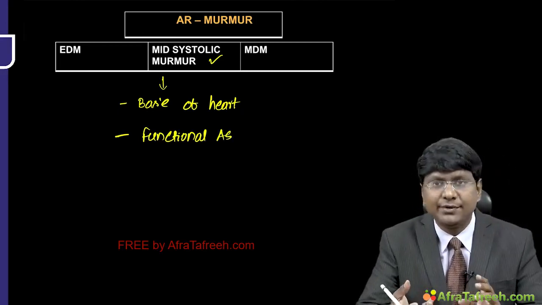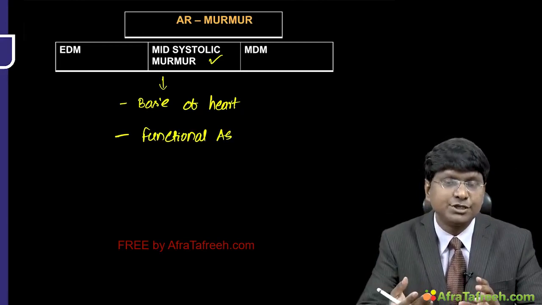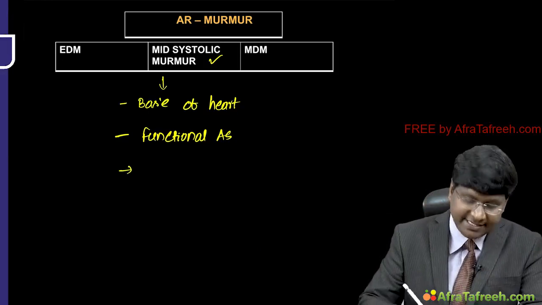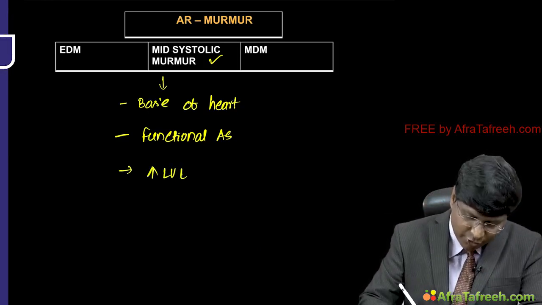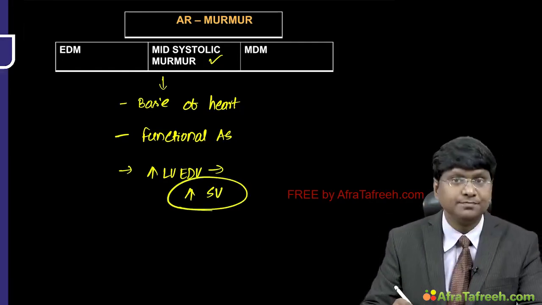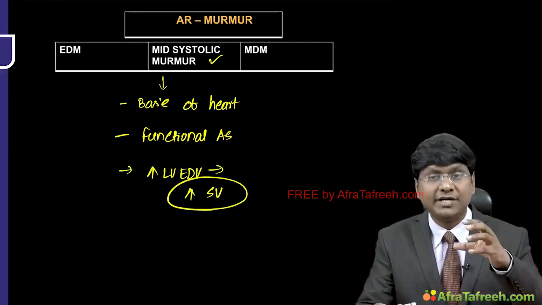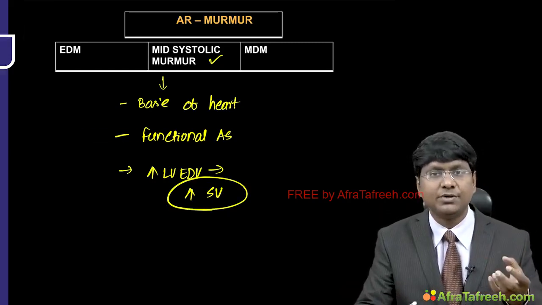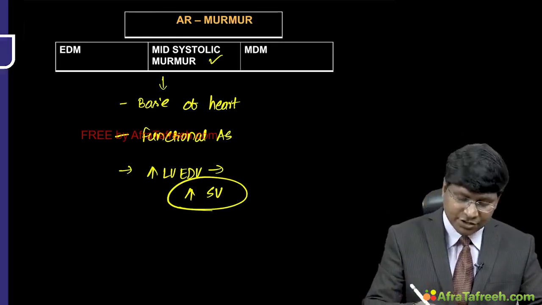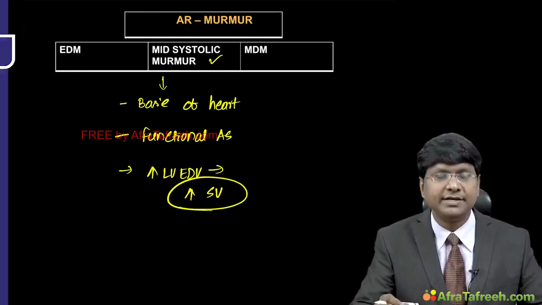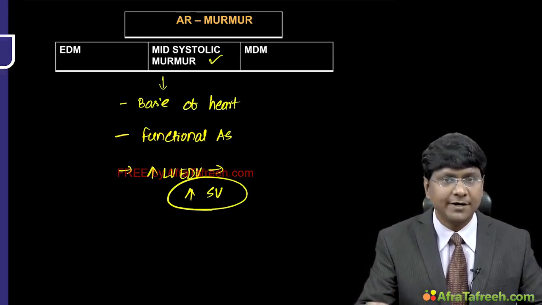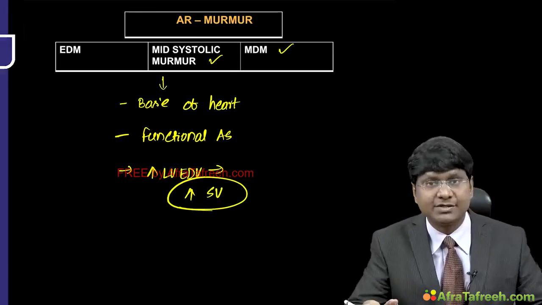because in aortic regurgitation, because of regurgitation of blood into the LV, there is an increase in your LV end diastolic volume. That increased LV end diastolic volume will cause an increased stroke volume. Stroke volume is grossly increased. So to that increased stroke volume, the aorta behaves as a functional aortic stenosis, right? And in functional aortic stenosis, the murmur that you listen to is the mid-systolic murmur, which is also called the ejection systolic murmur.